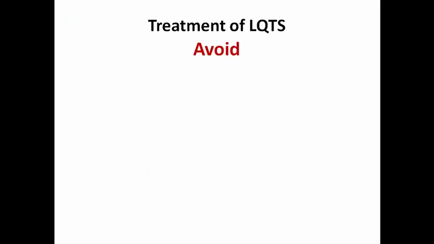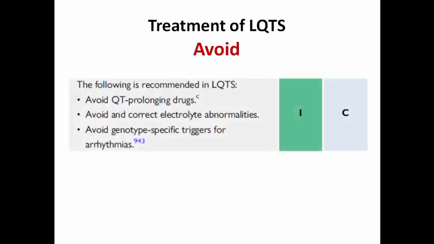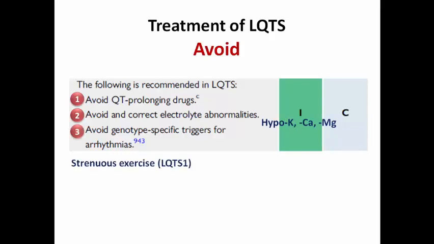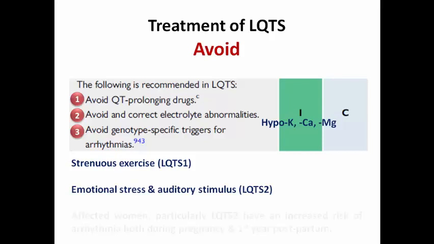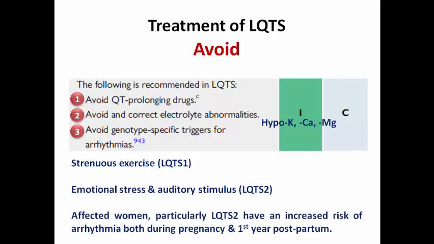First of all, avoidance. Avoid QT prolonging medication. Avoid and correct electrolyte abnormalities like hypokalemia, hypocalcemia, or hypomagnesemia, and avoid genotype-specific triggers for arrhythmias like strenuous exercise for long QT syndrome type 1, and emotional stress and auditory stimulus for type 2. And remember that affected females, especially with type 2, have an increased risk of arrhythmia during pregnancy and the first